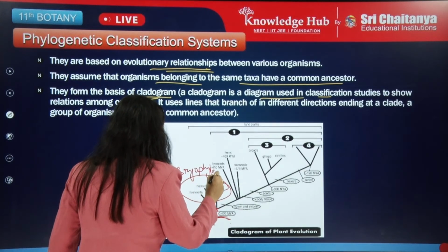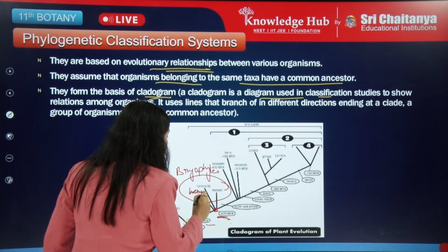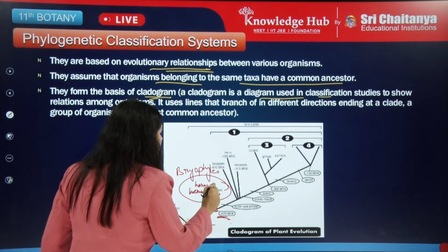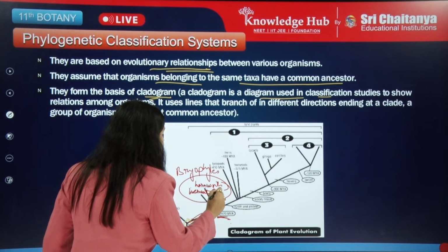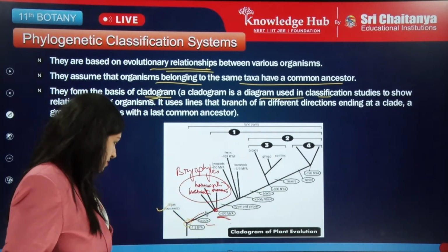If you can't see, then I'll just tell. The first one is the liverworts, the second one is the hornworts, and the third one is the mosses. Okay, liverworts, hornworts and mosses.